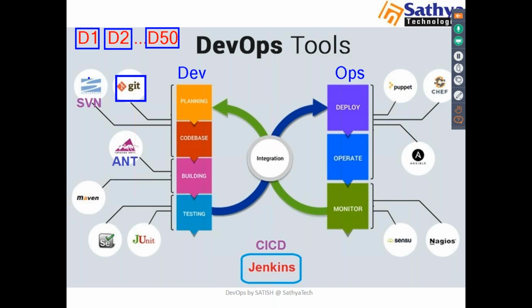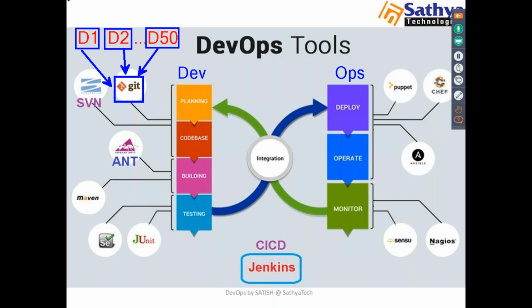Here, Subversion is a centralized version control system, and Git is a distributed version control tool. So what will SVN and Git do here? They will maintain our source code. The code will be managed in these SVN and Git repositories. All these developers will add their code to the repositories.